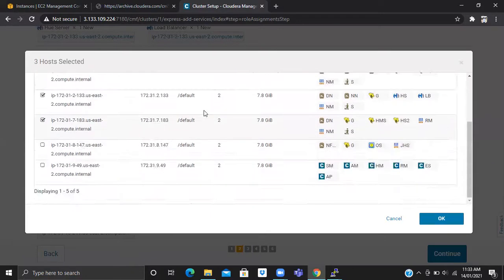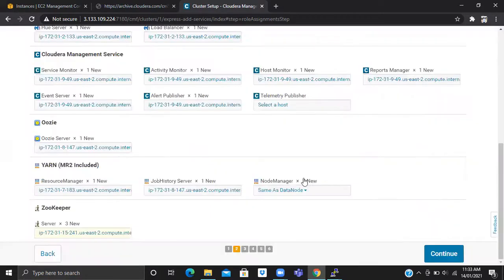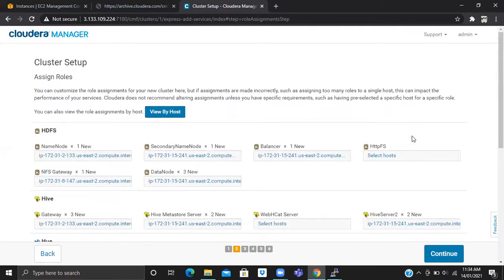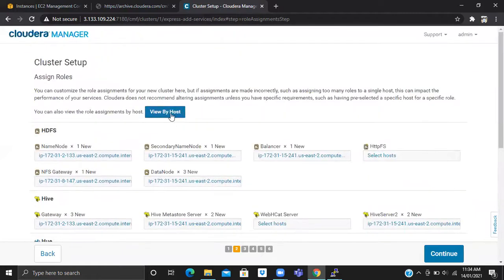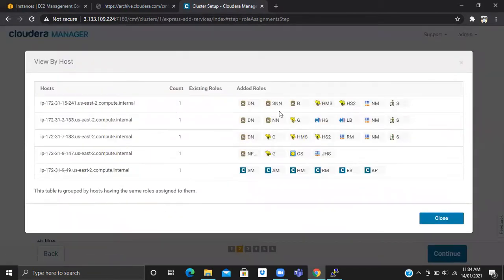While deploying the cluster in the beginning days, I was getting only 4 hosts, not 5. I don't know why it was happening. When I was deploying, there are a total of 5 IP addresses, right? But I was getting only 4 visible. I don't know why. Maybe you might be using one public node.